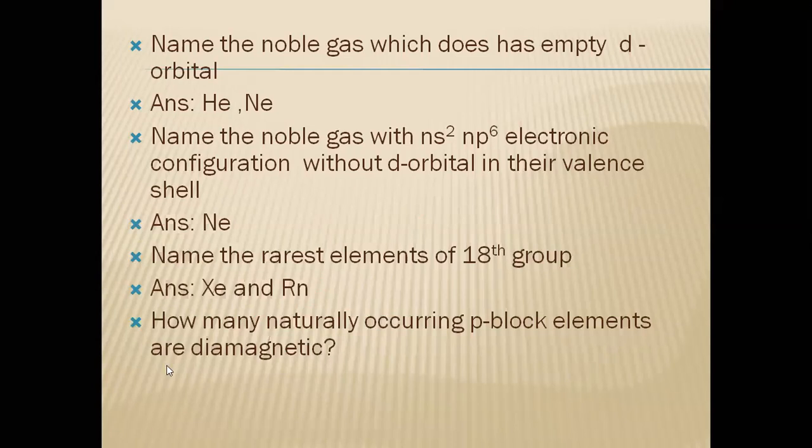Now, this was asked in the Karnataka CET actually. How many naturally occurring p block elements are diamagnetic? See, for the diamagnetic, I should have completely filled orbitals.